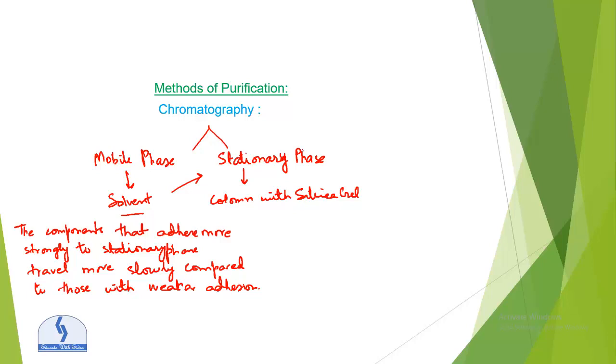Now we are covering what the traveling on the paper depends upon. The traveling on the paper depends upon two things: one is adsorption and the other is solubility.